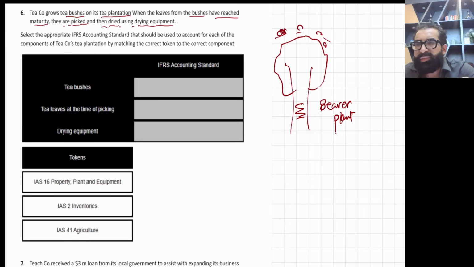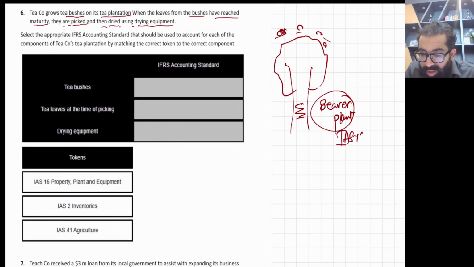You just input something in the machine, and every month the machine gives you output. So on a machine we apply IAS 16. Same is the case with a bearer plant. On a bearer plant we also apply IAS 16. Now in this question they are saying a tea company grows tea bushes on its tea plantation. When the leaves from the bushes have reached maturity, they are picked.